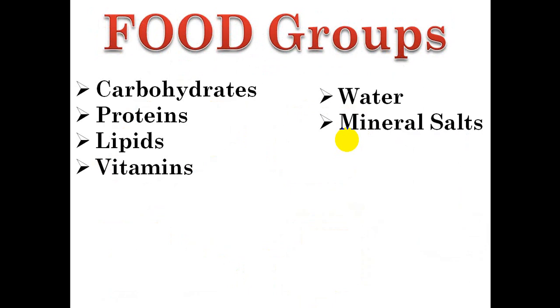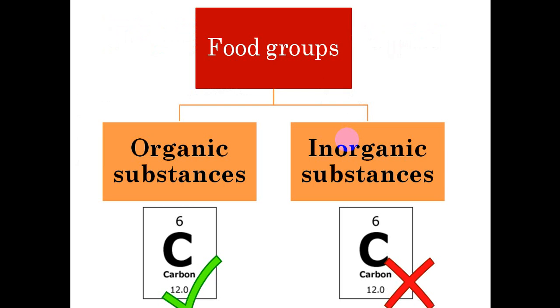What are the food groups? We have 6 food groups: the carbohydrates, proteins, lipids, vitamins, water, and mineral salts. We are going to start with a new thing. You should distinguish between organic and inorganic substances. The organic substances are the substances that contain carbon, and the inorganic substances are the substances that don't contain carbon.